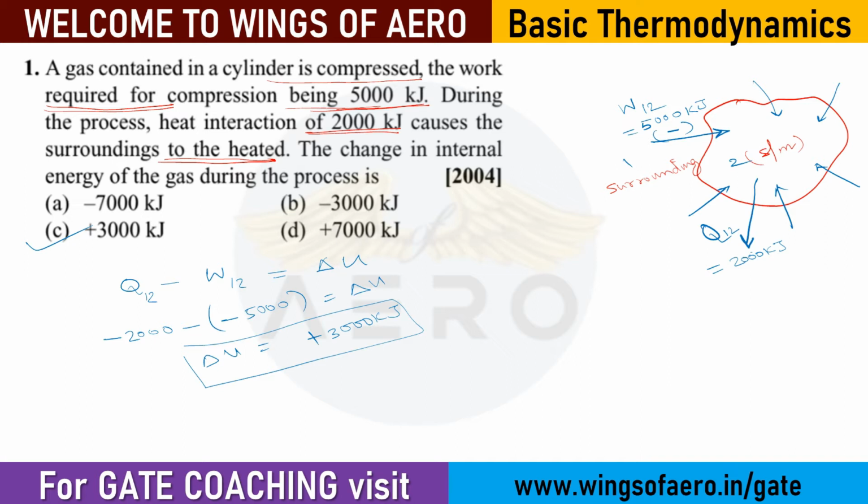Just look at option A even. If you forget to keep the minus here, it will become minus 2000 minus 5000, minus 7000, right? So they design the options likewise, so you have to be very, very careful with these things.